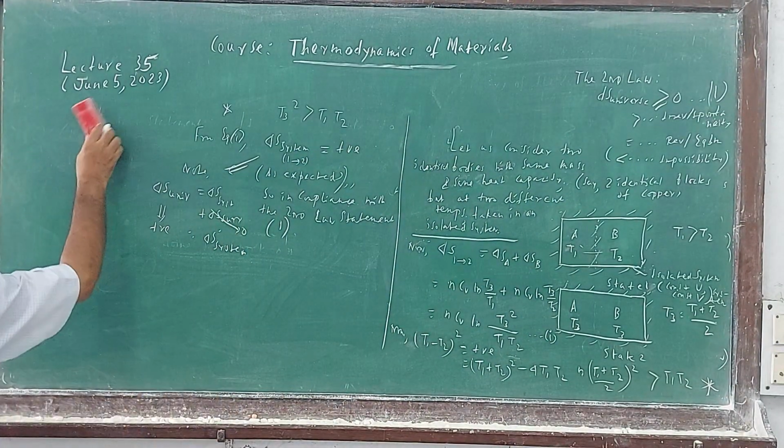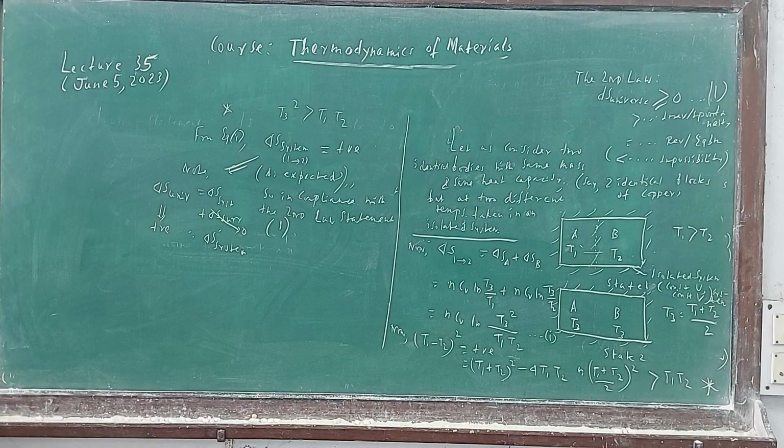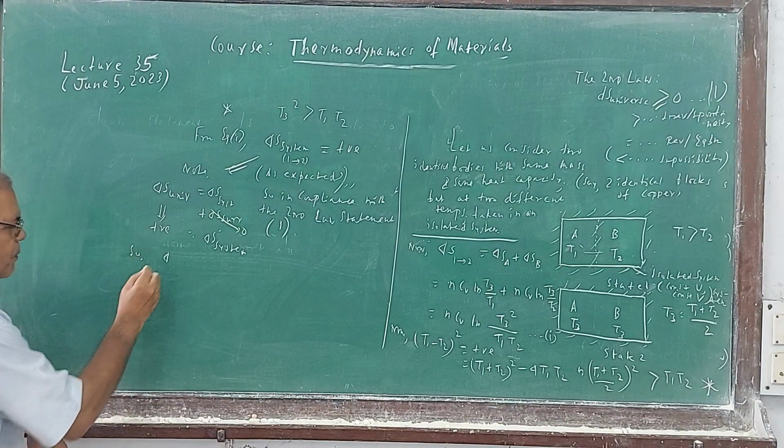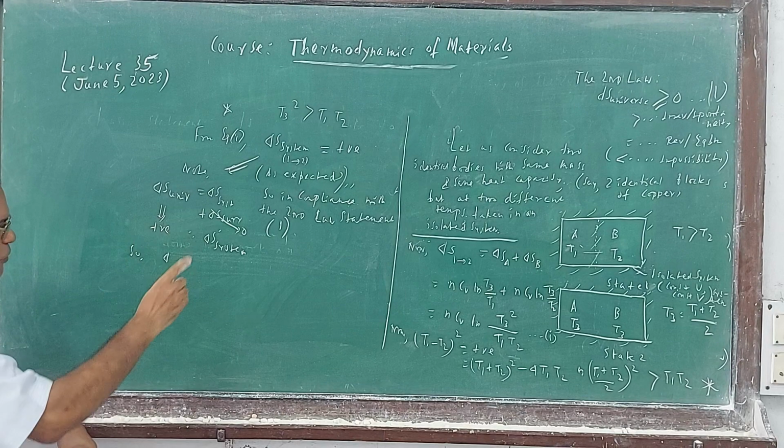First of all, let me tell you why it is impossible in an isolated system.